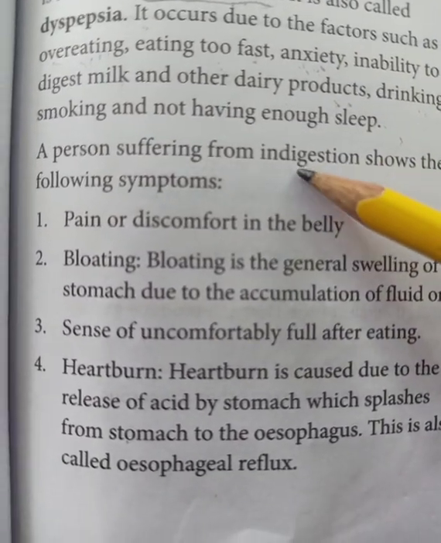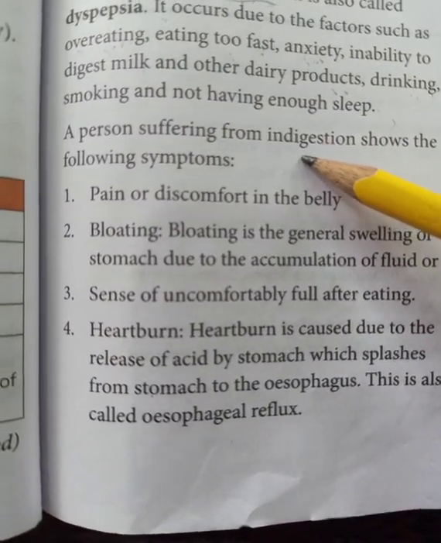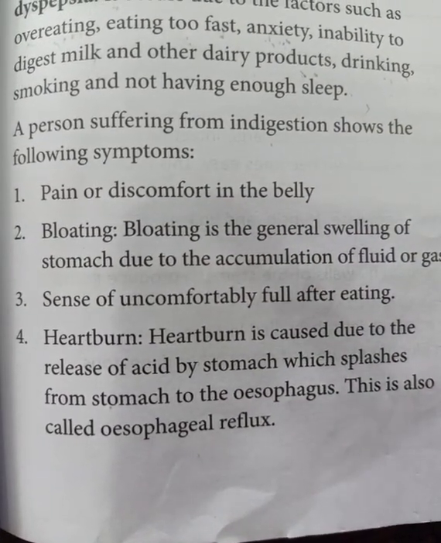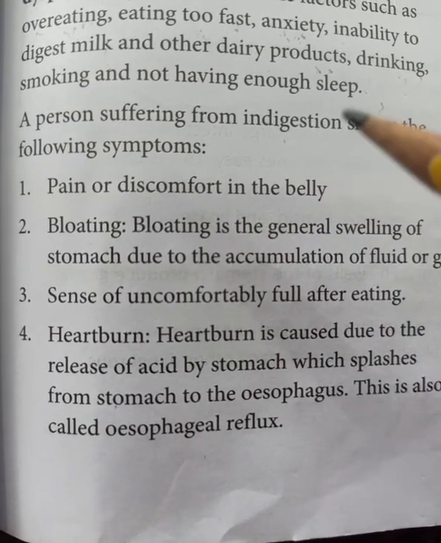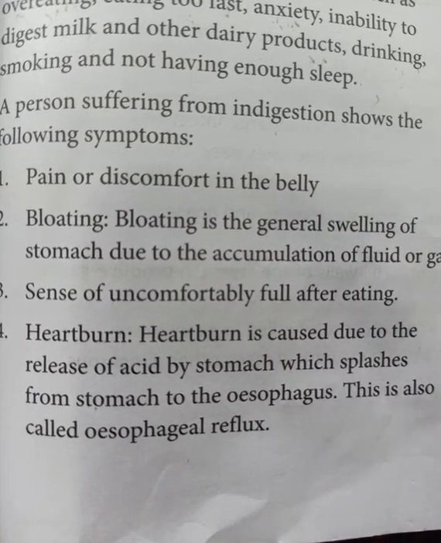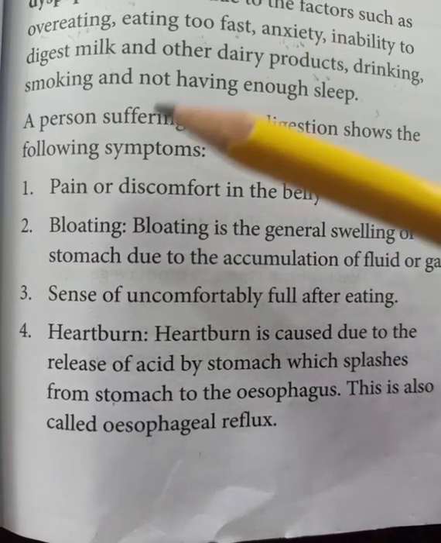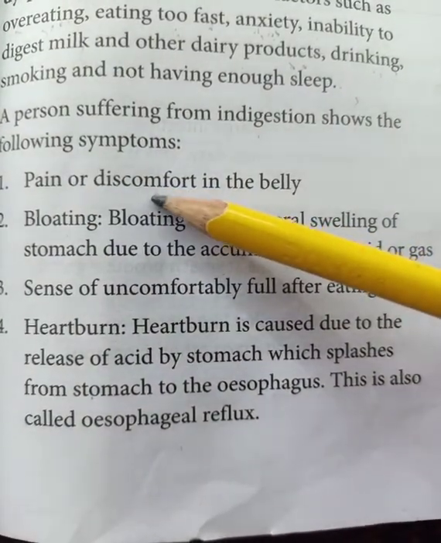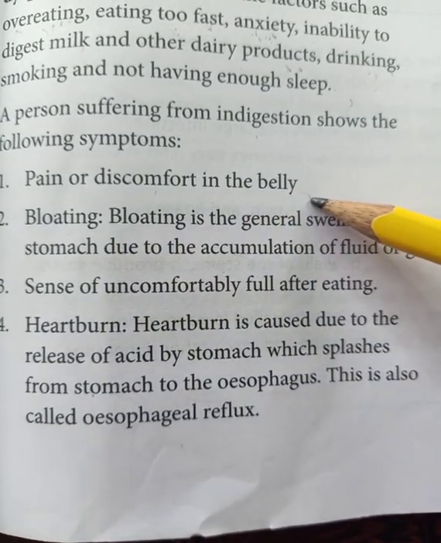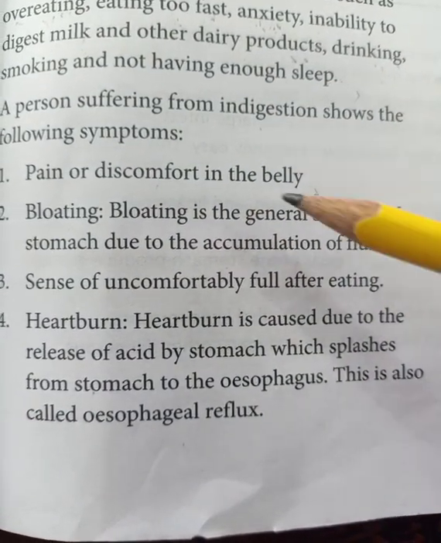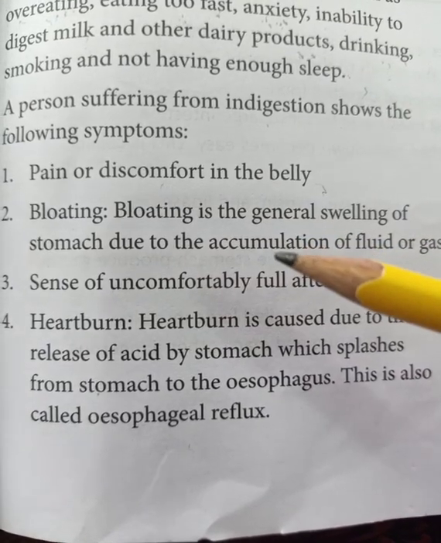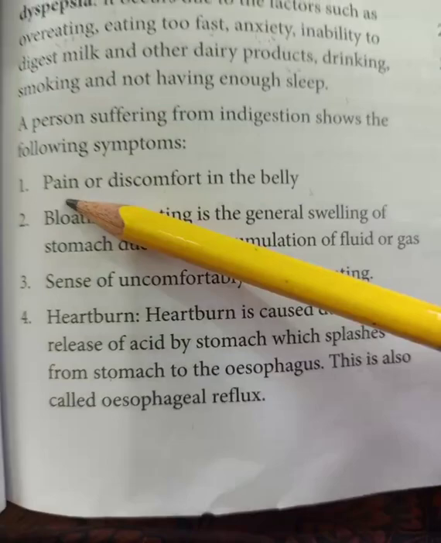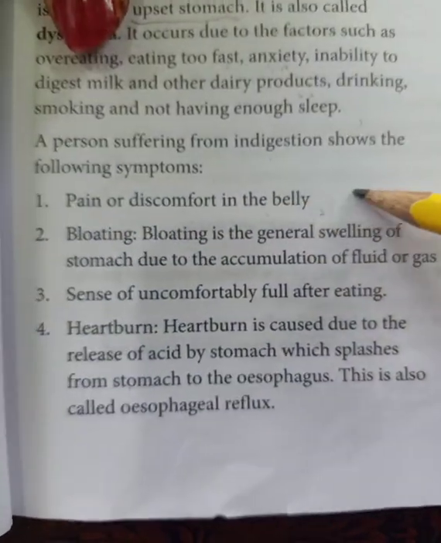Now, if the person is suffering from indigestion, if the stomach is not happy, if the stomach is not well, which type of symptoms do we get? How do we know that our stomach is not digesting the food properly? So the first symptom that we get is pain or discomfort in the belly. Belly means the area near our stomach where we put the belt, that area. So we get pain and discomfort in the belly.